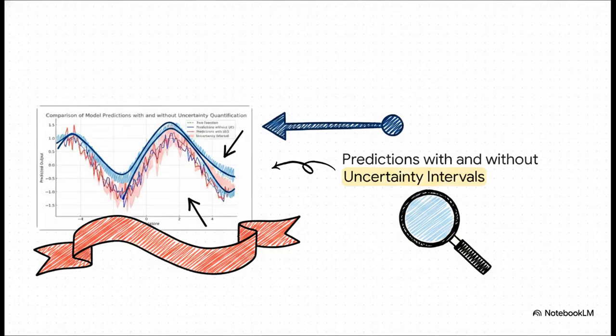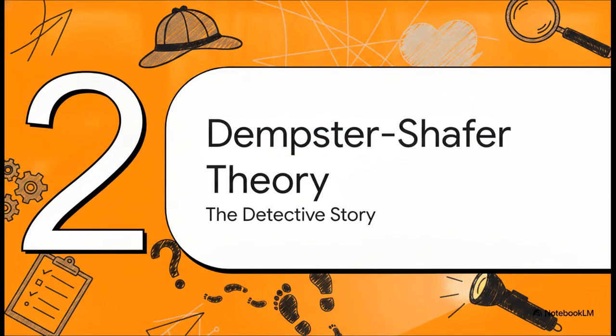See that shaded red area wrapping around it? That's an uncertainty interval. So instead of just blurting out a single answer, the model's giving us a prediction range. It's showing us its own variability and its confidence level. Whenever that shaded area gets wider, the model's essentially raising its hand and saying, hey, I'm kind of shaky on this specific area. Moving on to part 2, Dempster-Shafer Theory, the classic detective story.